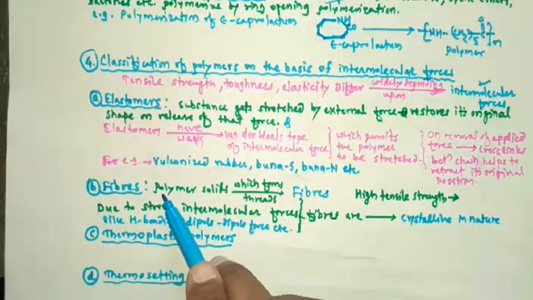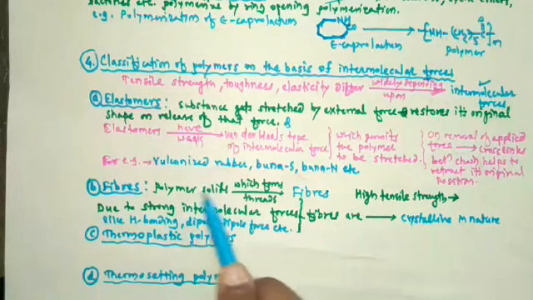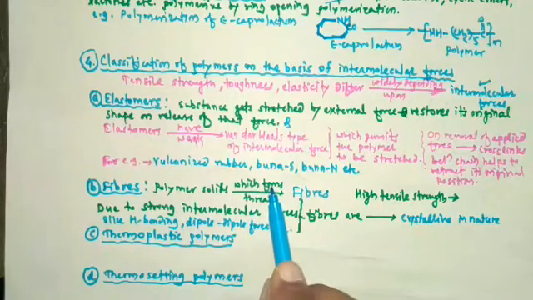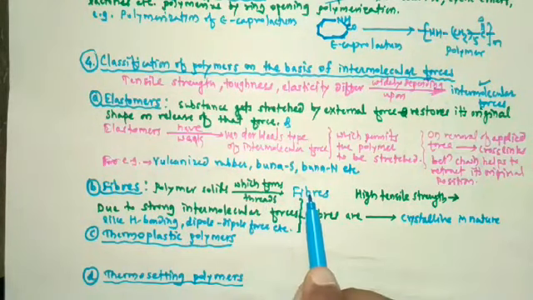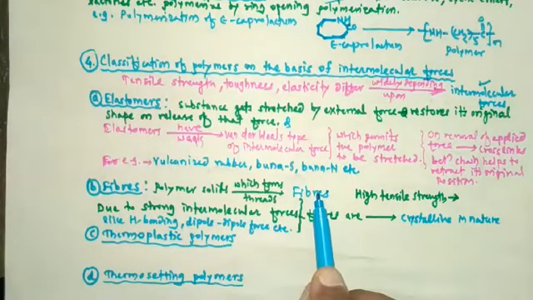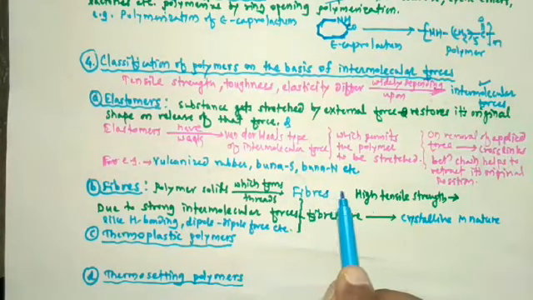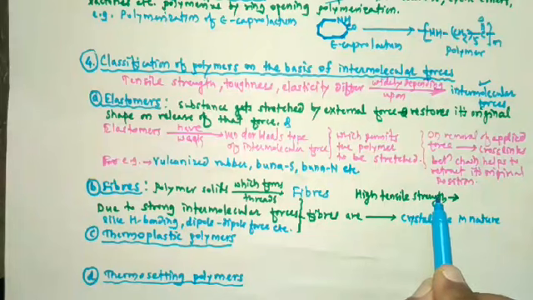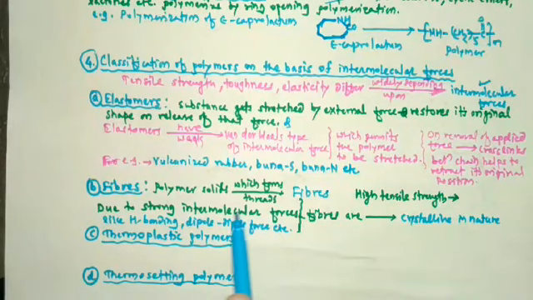Fibers are defined as polymeric solids which form threads. Fibers have high tensile strength, and this is due to strong intermolecular forces like hydrogen bonding and dipole interaction.